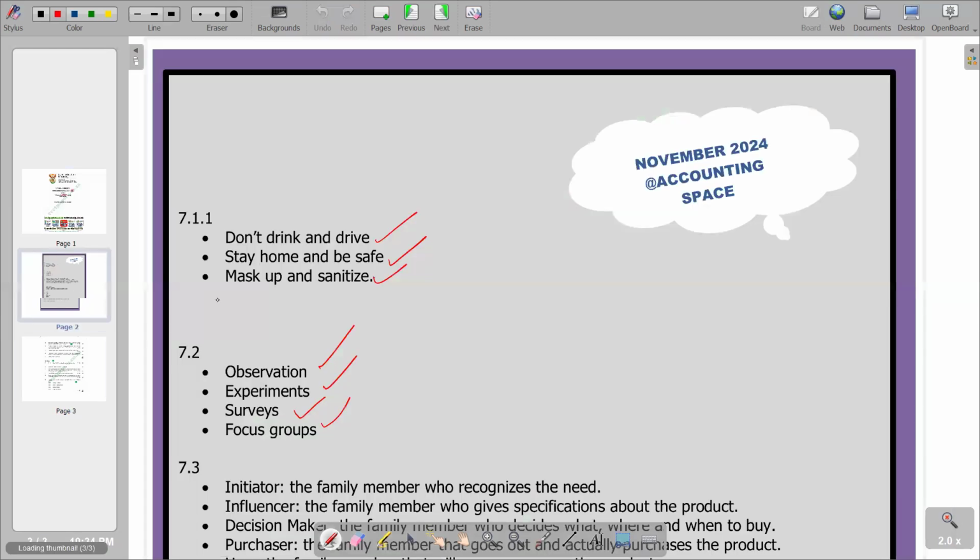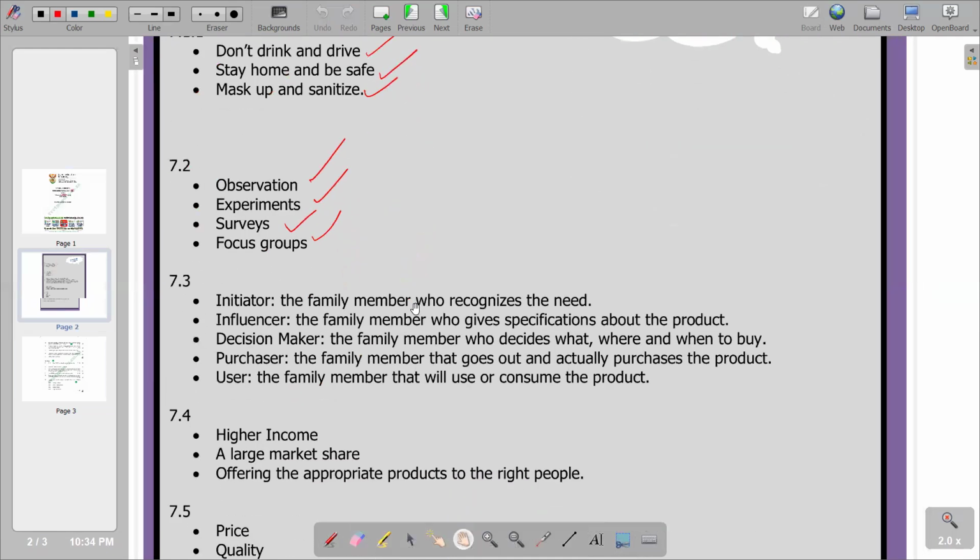If you go to another section, you see that we have them mentioned. The first one is the initiator, the family member who recognizes the need. Then we have the influencer, the family member who gives the specifications about the product. Then we have the decision maker, who decides. Then the purchaser, the family member that goes out and actually purchases the product. And finally, we have the user. So basically, these are the different roles, starting from the initiator, going to influencer, decision maker, purchaser, and finally the user.